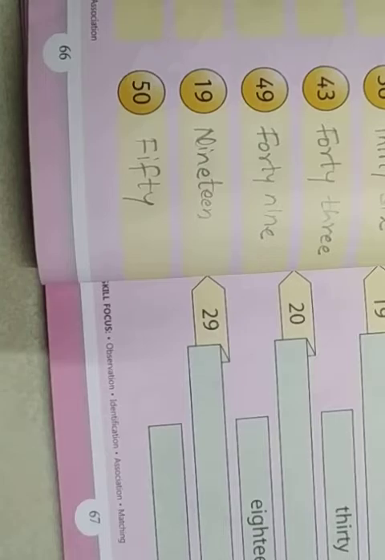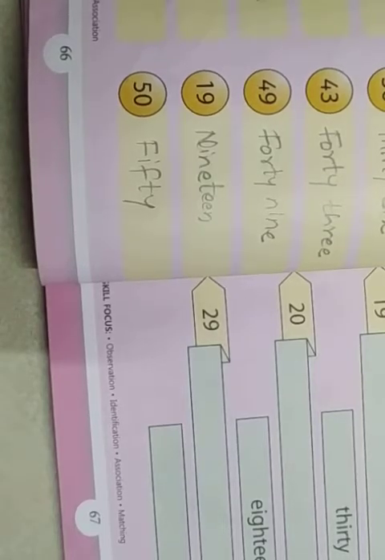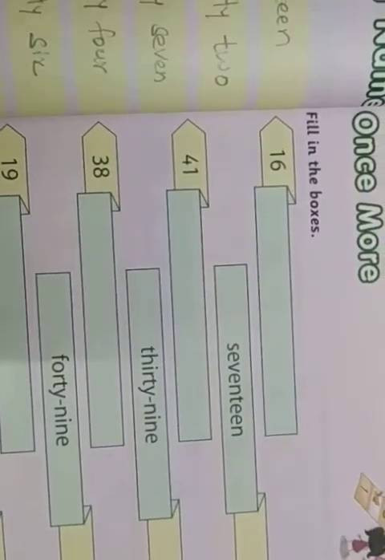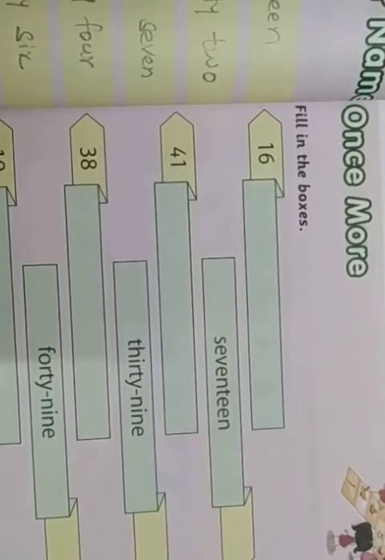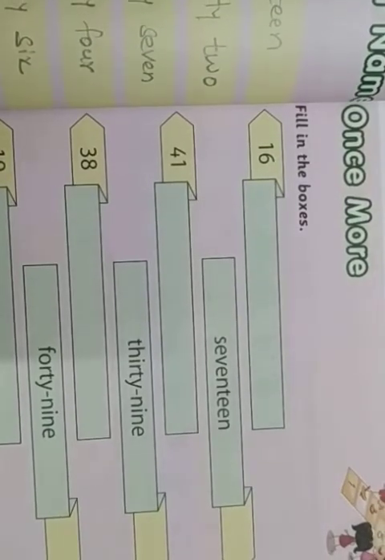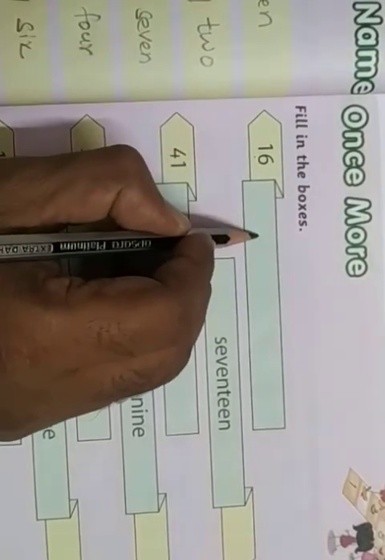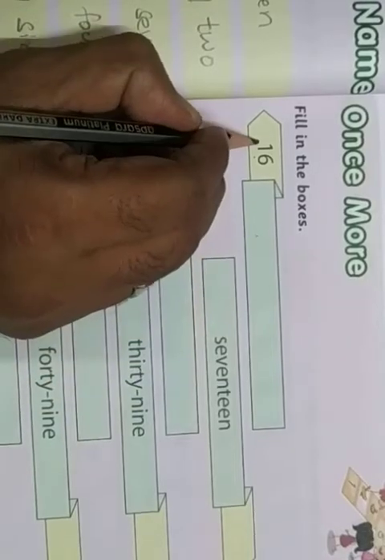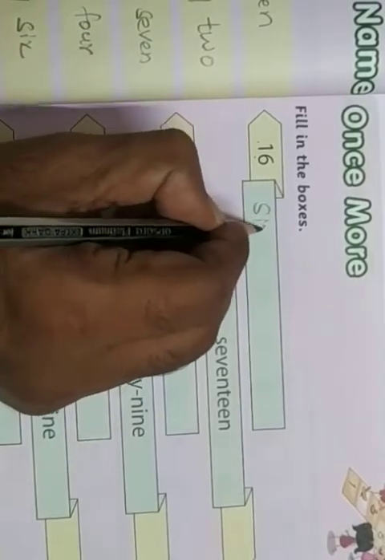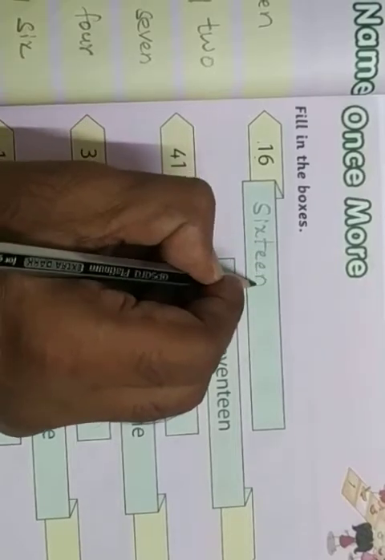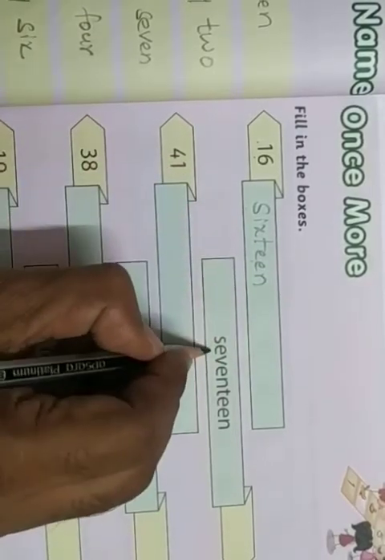F-I-F-T-Y, 50. Just writing the number names. Okay? Take your own time. Understand, spell it properly, then sit for writing. Okay? Followed? Once more. Here, fill in the boxes. The number is given. You need to write the number name. What's the number here? 16. S-I-X-T-E-E-N, 16. Right? Here, 17.